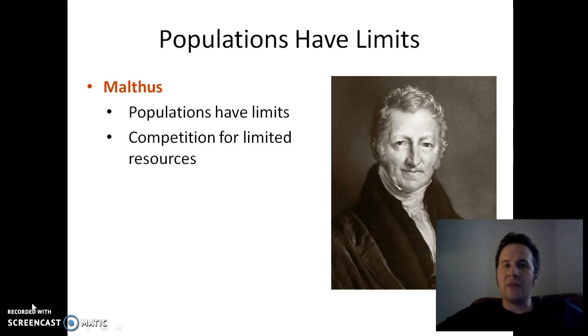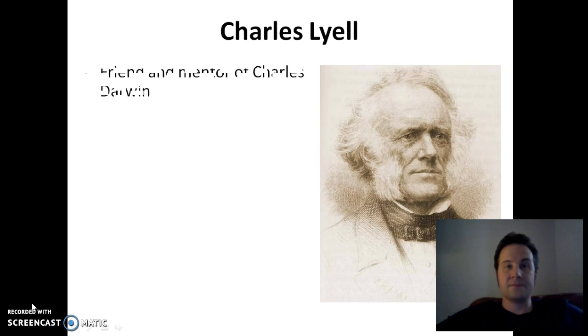He noticed that there was famine in Europe, and that famine led to unrest and then a decrease in population. So he said that because there was a competition for those limited resources, that served as a way to control populations and set a limit.